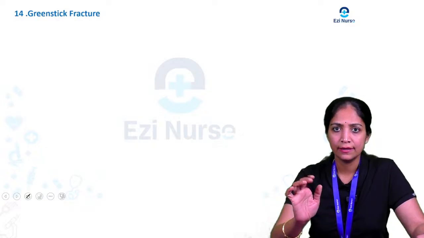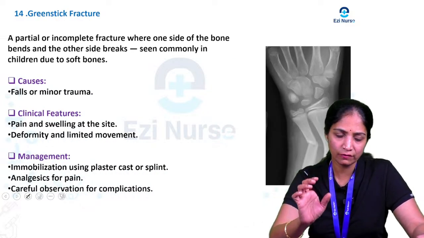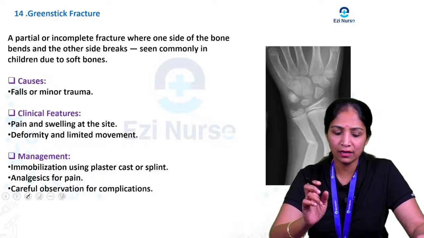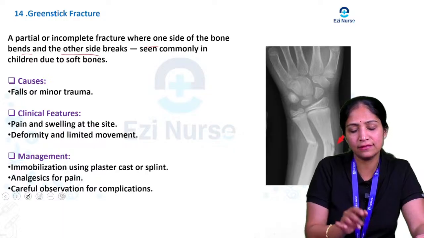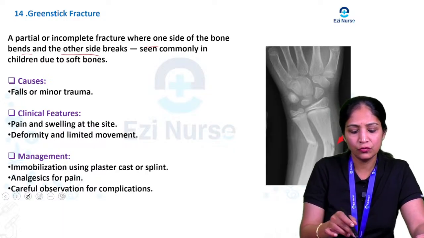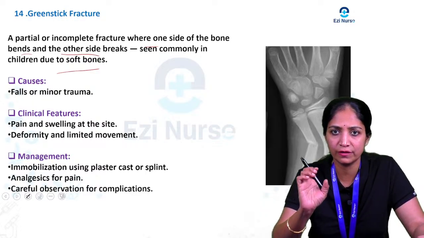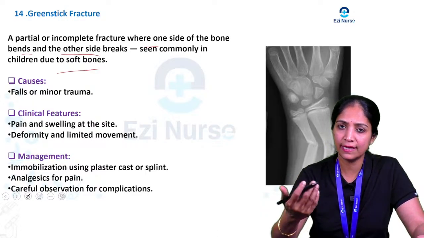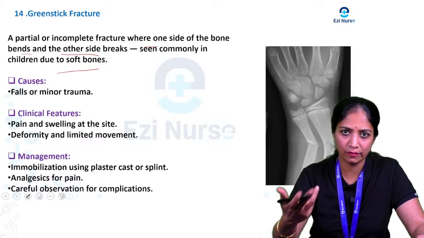Next, one more is a greenstick fracture. So what do you mean by this greenstick fracture? It is a partial or incomplete fracture where one side of the bone bends and the other side breaks. Usually we commonly see it in children because of their softened bones. The causes are that the child falls frequently or any minor trauma happens.